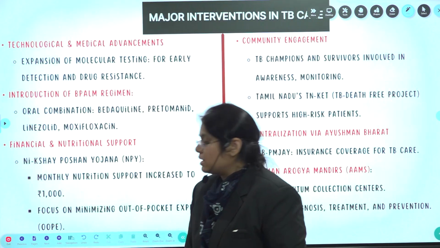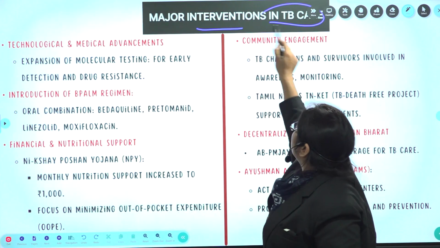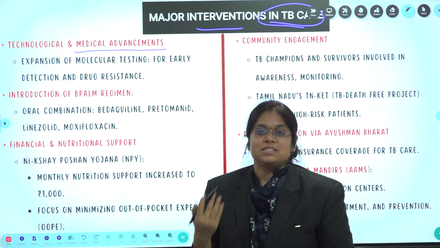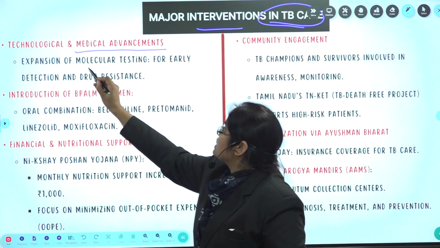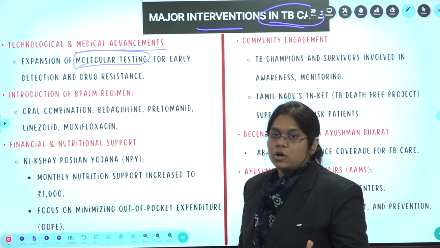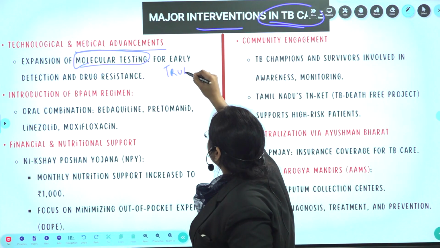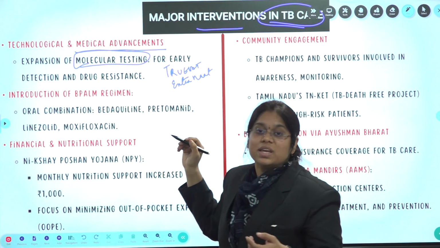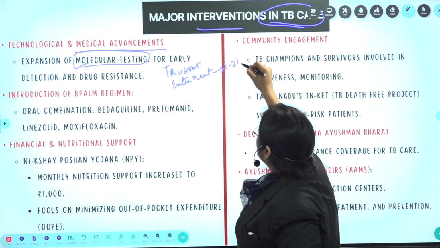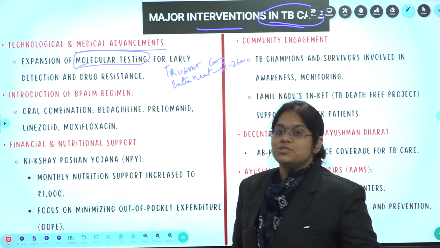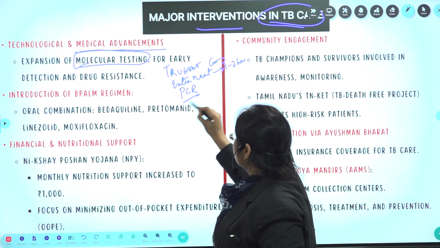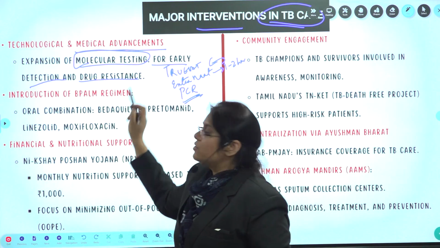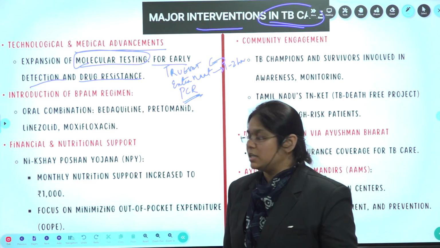Now next, let's see the major interventions taken in TB care by India. Basically technological and medicinal advancement. As technology is improving day by day, we are also improving. Expansion of molecular testing, like the TrueNat test, which is on the lines of the ExtraNat. This test detects TB in just 1 to 2 hours, and the same is the case with TrueNat, and also polymerase chain reaction, the PCR test. This is for early detection and drug resistance, to diagnose the disease early.